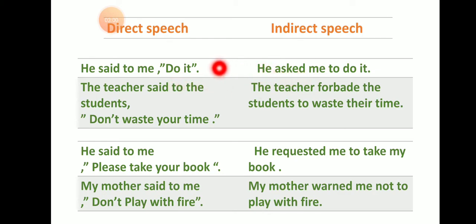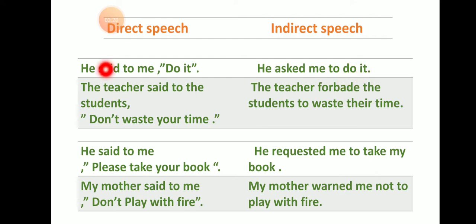You know already that an imperative sentence begins with a verb. You could see here do is a verb. Do it is following the verb plus object pattern, the VO pattern. So he asked me, here said to is changed to asked me to do it. To is followed by do, so you could see that it is following the V1 form, that is the present tense form. He asked me to do it.